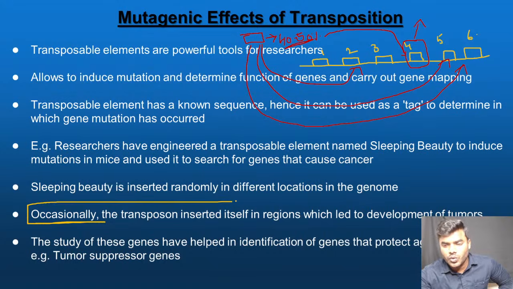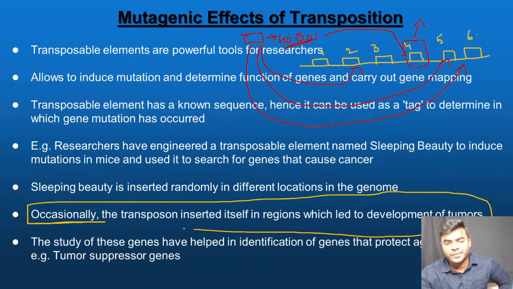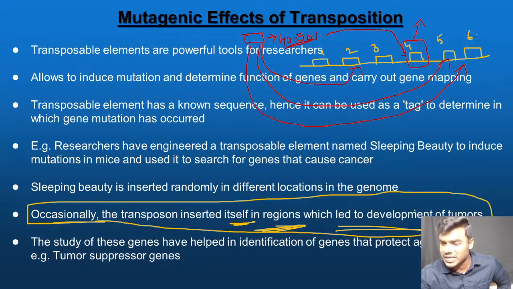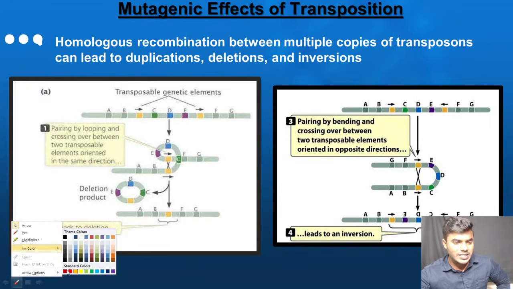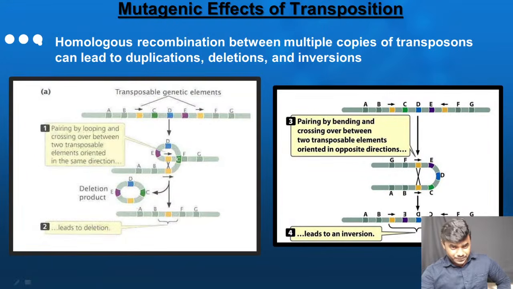That's why we have written this line, Apurva: occasionally, transposon inserted itself in the regions which led to the development of tumors. It is not specifically introducing in that particular region. The insertion is a random insertion, there is no doubt about it, but what we observed is that occasionally it will introduce at that particular region only. You got that point? Let me know if you did not understand, and I'll re-explain a different way.